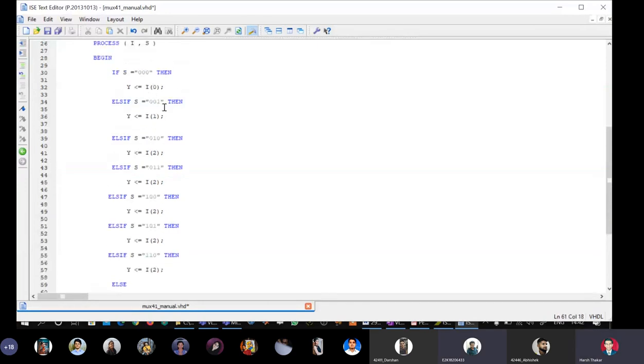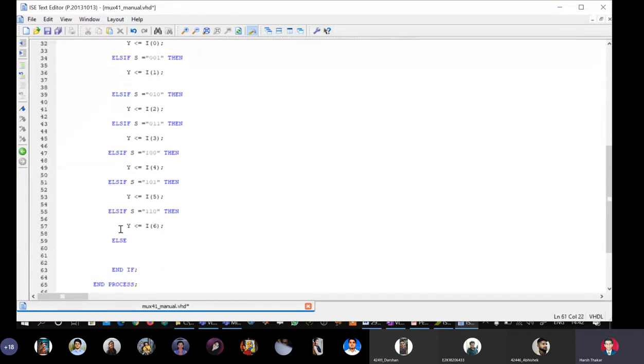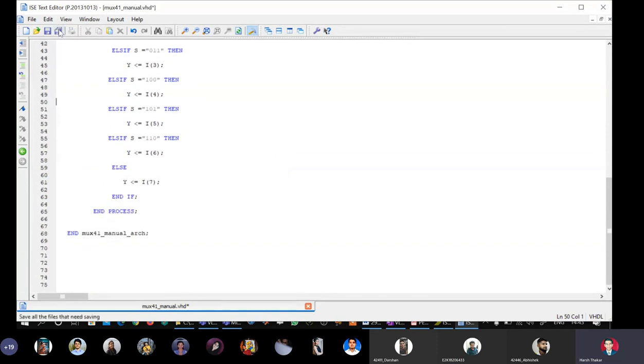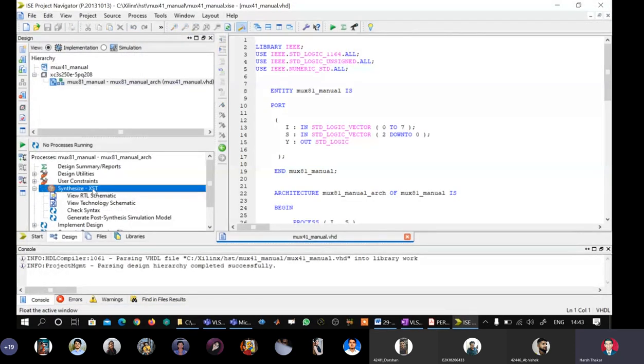Now we will change the inputs also. Now it will be I3, I4, I5, I6, and here I have to put I7. Y is assigned to I7. Very good. Seems fine. Let us see if we have made mistakes or not. I will just say save all here. I will right click and I will say check syntax. Let us see what the tool has to say.